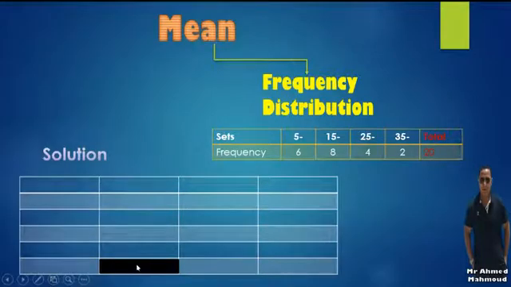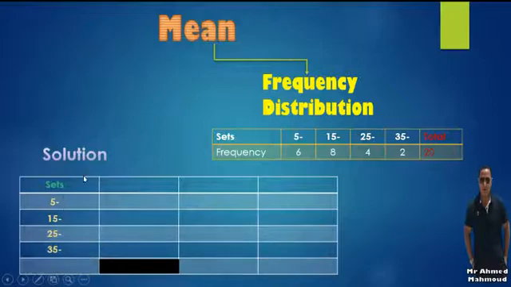Here we are going to write the sets. The sets are the numbers in the first row: 5 dash, 15 dash, 25 dash, 35 dash. And here we are going to write the sum, but it will be later.